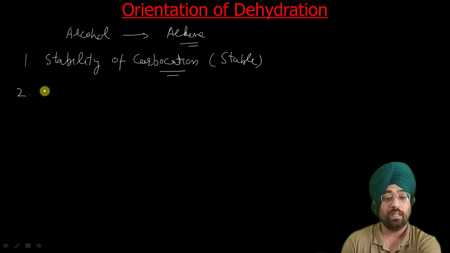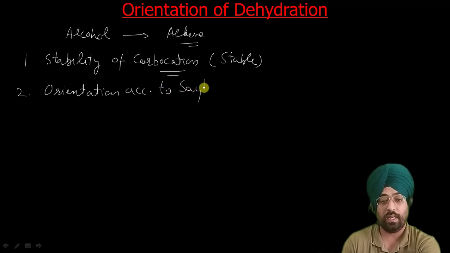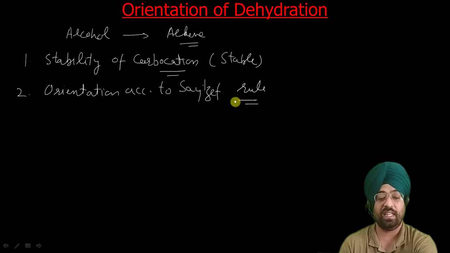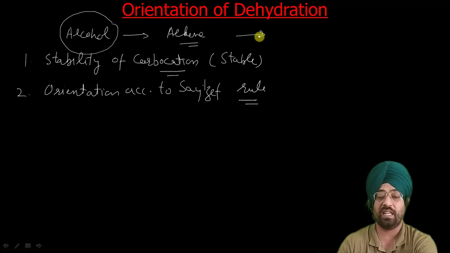Second thing is orientation according to Saytzeff rule, which states that more alkylated alkene is more stable. So whenever you have to predict a product from dehydration of alcohol, first try to look for the stable carbocation, which carbocation is more stable.